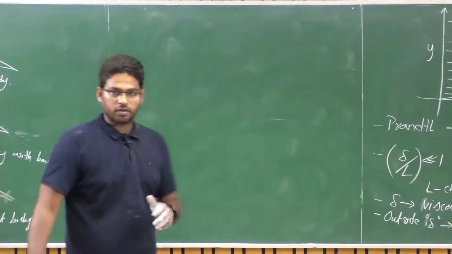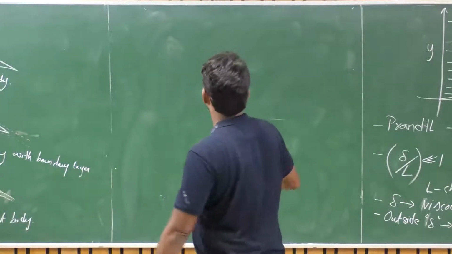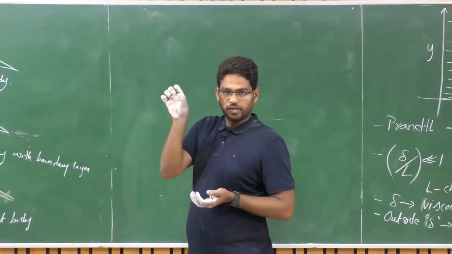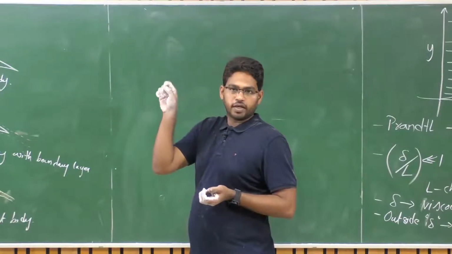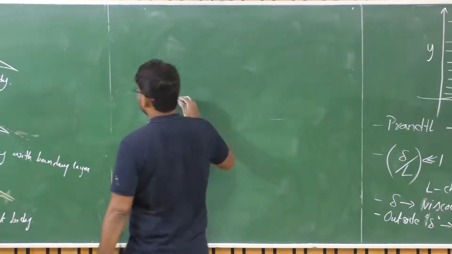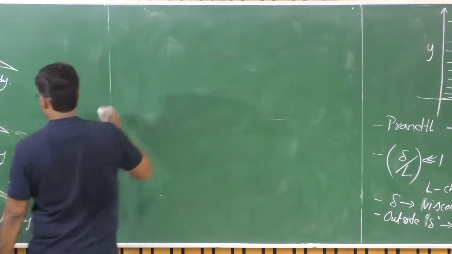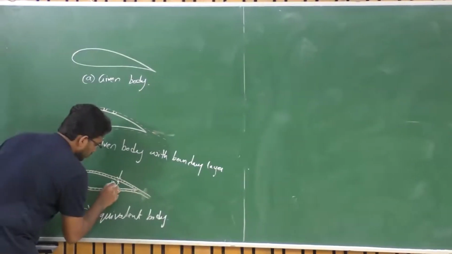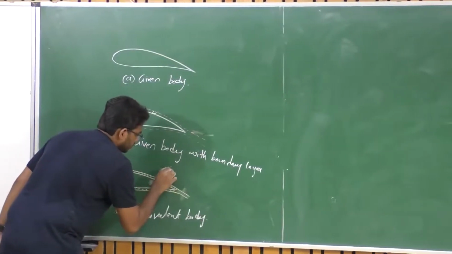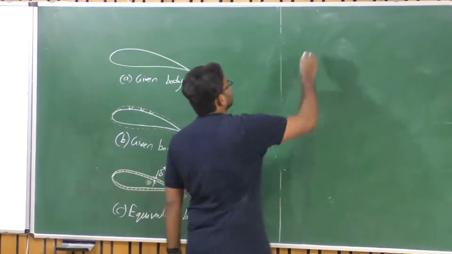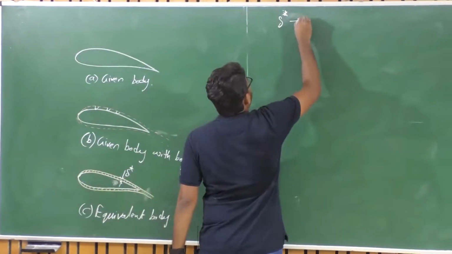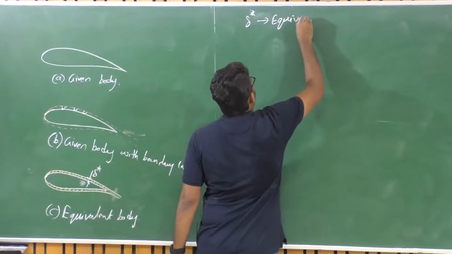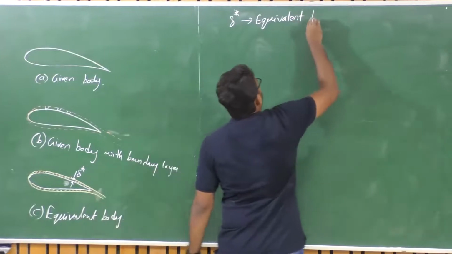So according to this equivalent theory, what we are doing is displacing the boundary layer or the surface of the boundary by means of an equivalent boundary layer thickness, right? So let's say delta star represents the equivalent boundary layer thickness. Say this is my delta star. So let's say delta star represents equivalent boundary layer thickness.